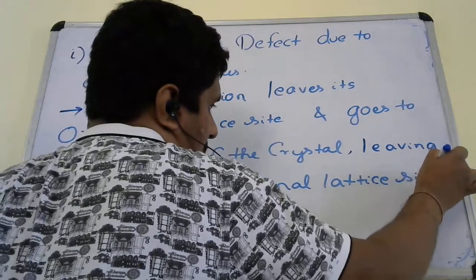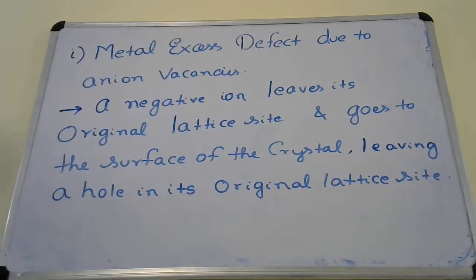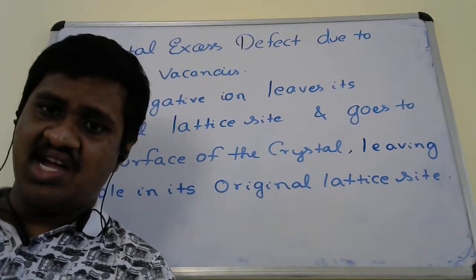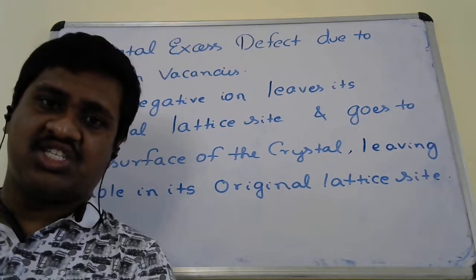Consider there is a lattice, and an anion or negative ion leaves its original lattice site and goes to the surface of the crystal.